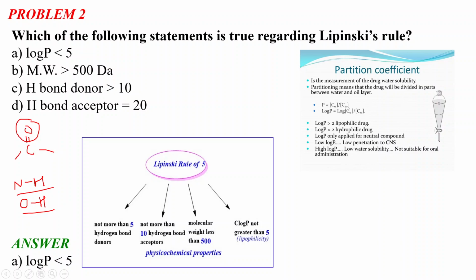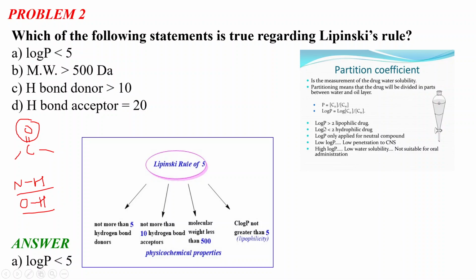And what are Co and Cw? It is the concentration of the drug molecule in the octanol medium divided by the concentration of the drug molecule in the water medium. The octanol actually gives the value for the lipophilic nature. So what will be the log P? The log P will be the log of this value, that is, the log of concentration Co divided by concentration Cw.